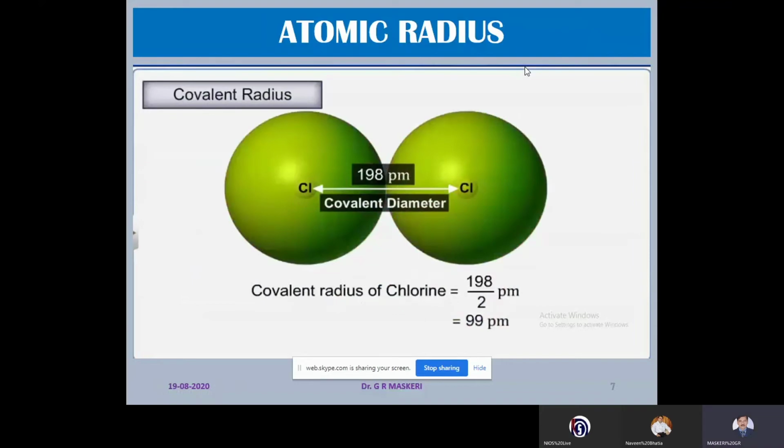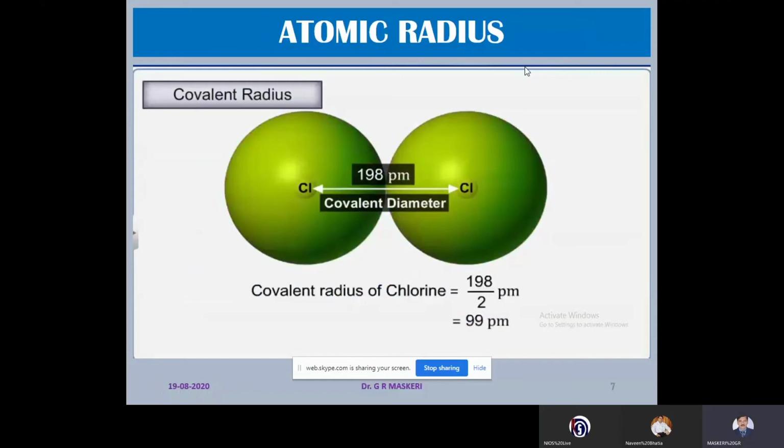Now, let us take the example of chlorine. When the two chlorine atoms combine, giving Cl2 molecule of chlorine, we can find out internuclear distance.